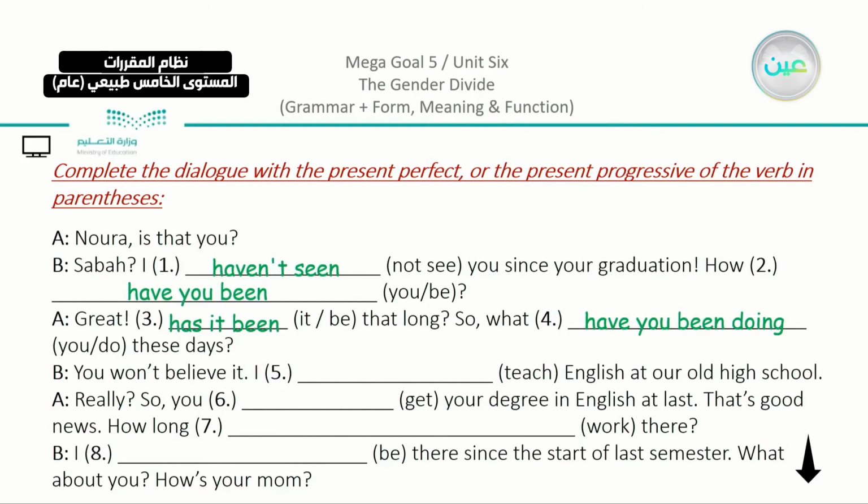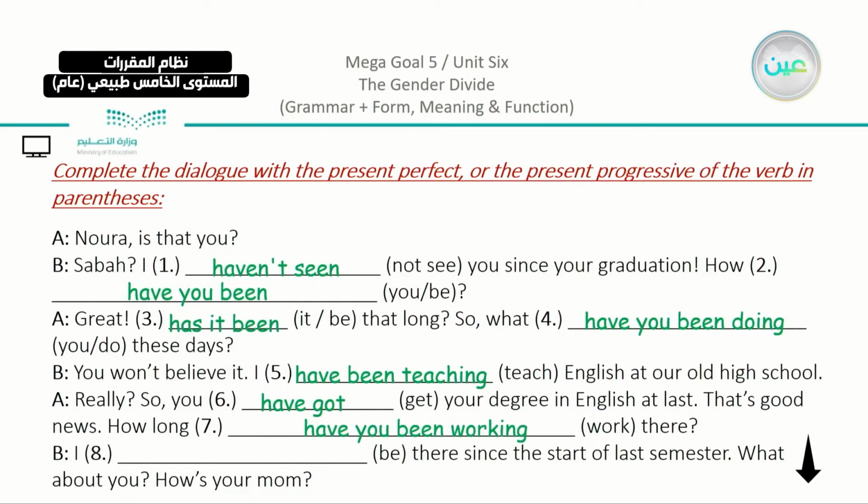You won't believe it, I teach English at our high school. So we have here, I have been teaching English at our high school. So also we used the progressive here because it is the answer to the question. Now the question was related to this time or these days, what have you been doing? That's why she answered and said, I have been teaching English at our high school. Really? So you have got your degree in English at last. That's good news. How long have you been working there?